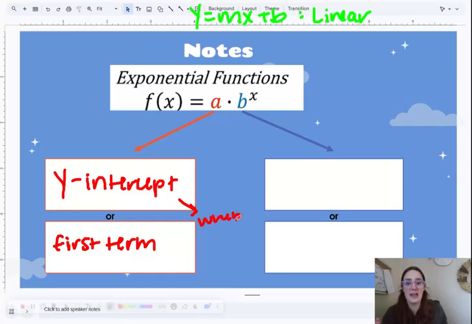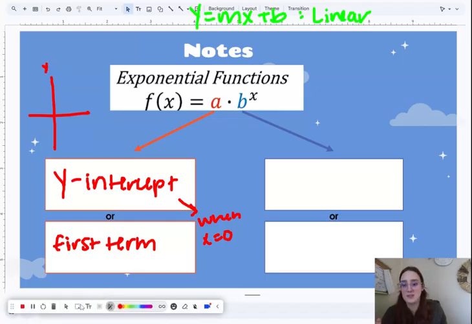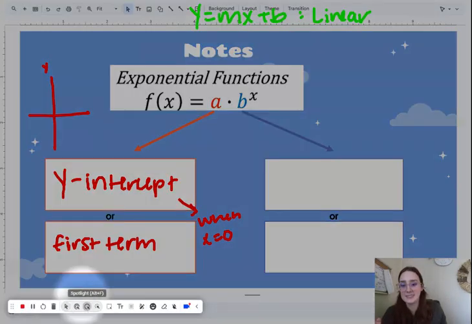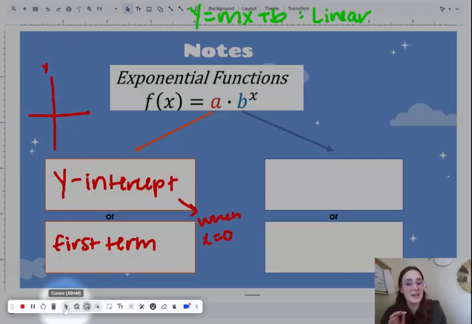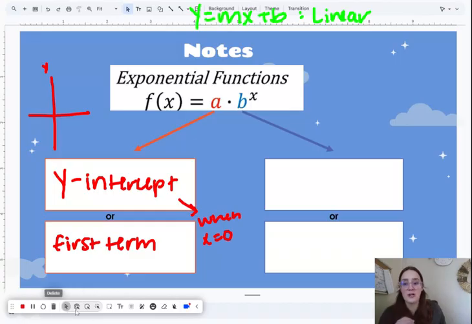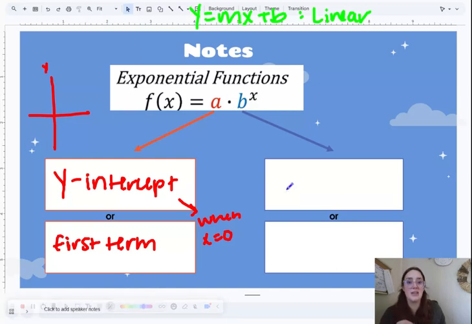So remember, thinking of a y-intercept all along our y-axis, x is always going to be 0. All right, so the y-intercept is when x equals 0. So we would look for that on either our graph, or we could look for that in a table. Okay, versus b. B is our multiplication factor.